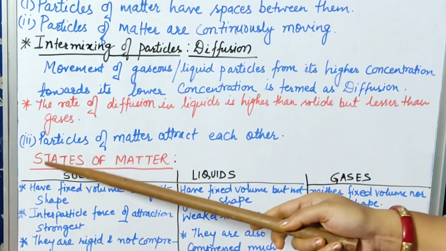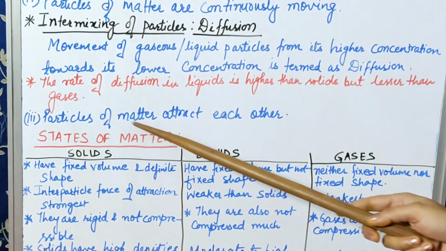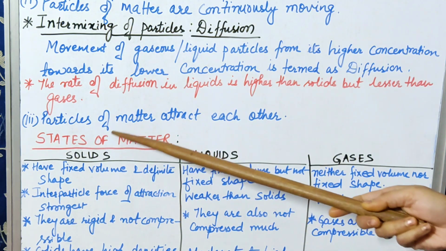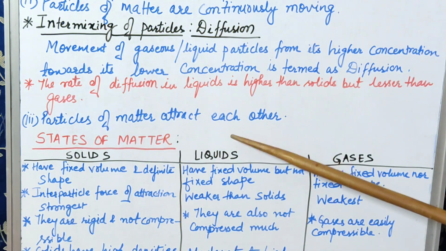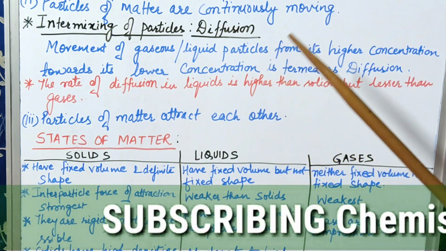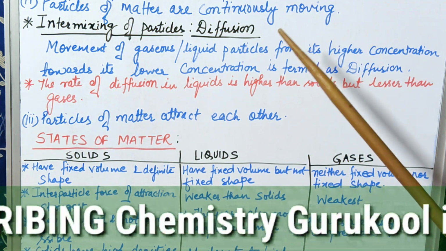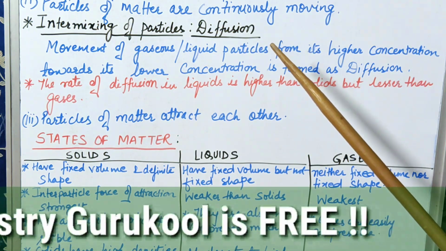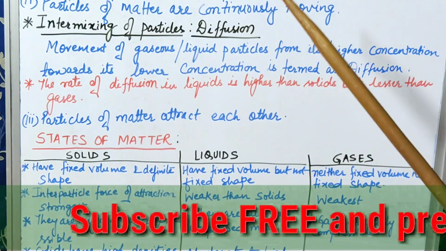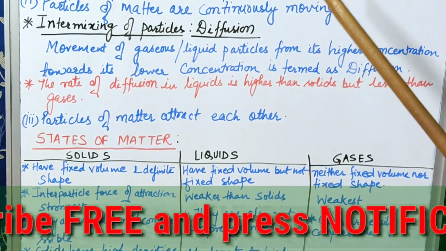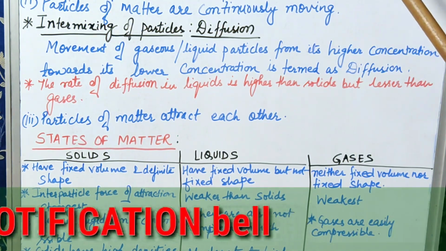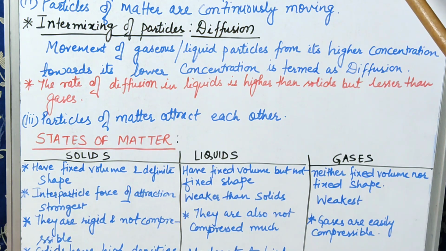Third point, that is the third characteristic, is particles of matter attract each other. This is very important. Particles of matter attract each other. How can you explain it? I can explain this point by giving one example and one activity. You can see, even in your books they have given one activity that shows particles of matter attract each other.